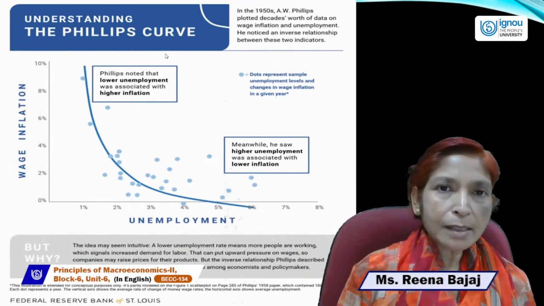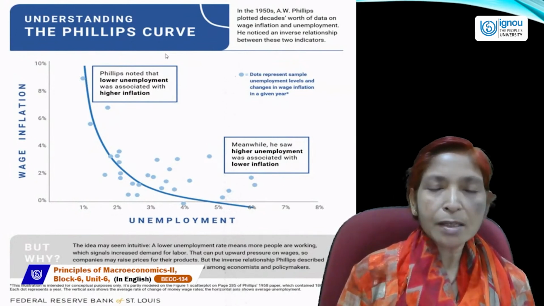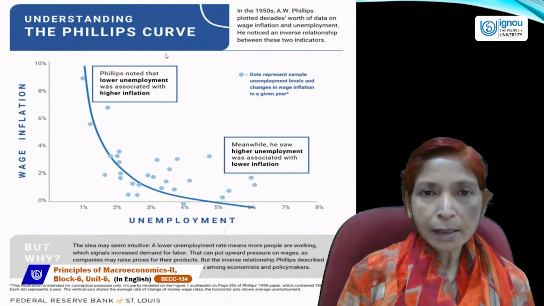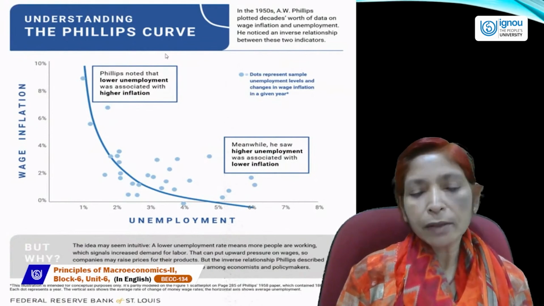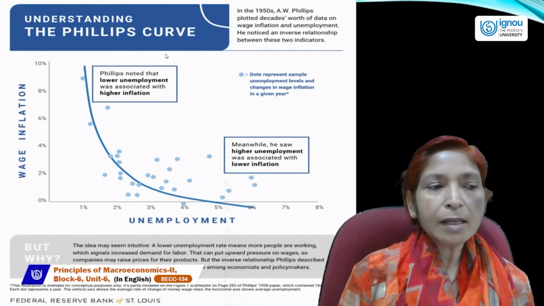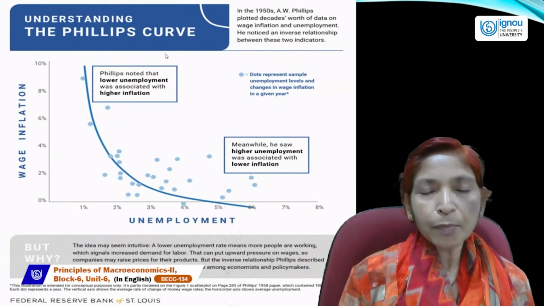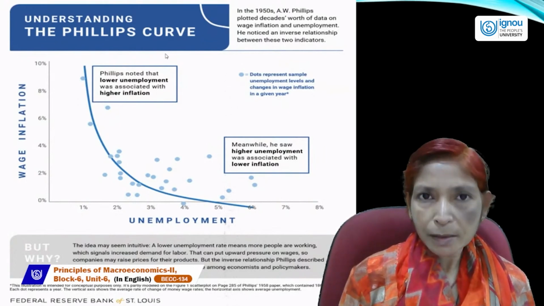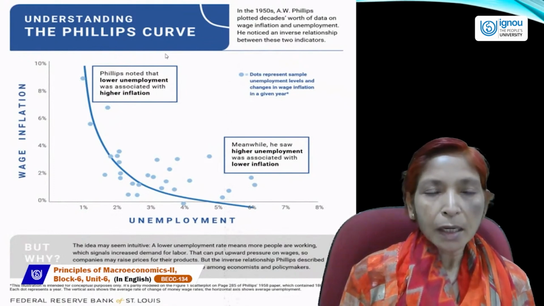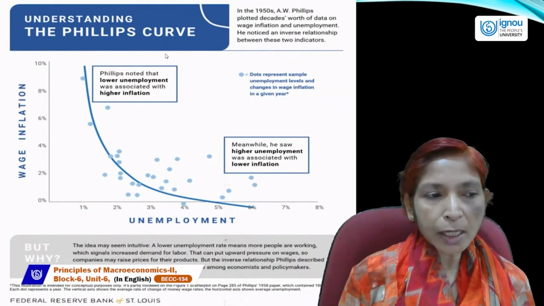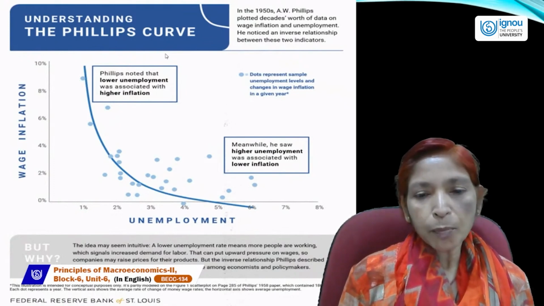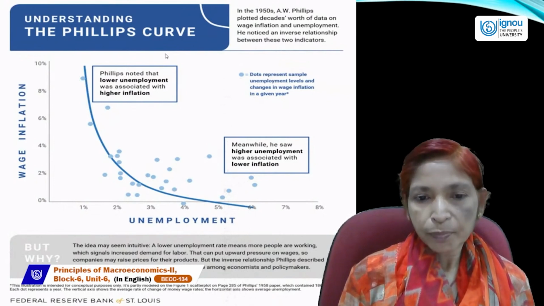Here on y-axis, wage inflation is written and on x-axis, unemployment is written. As wage inflation falls, unemployment increases. It means due to fall in inflation, unemployment rises.